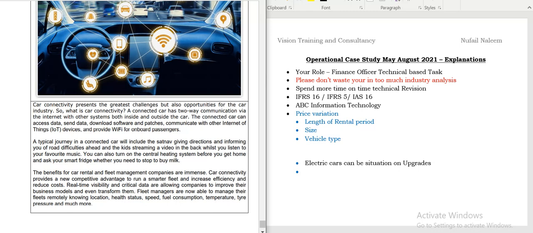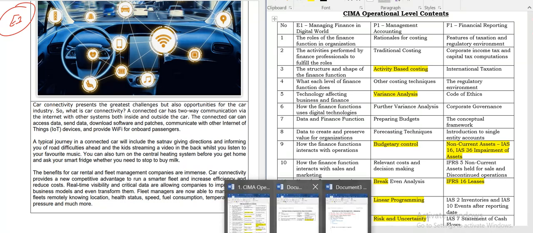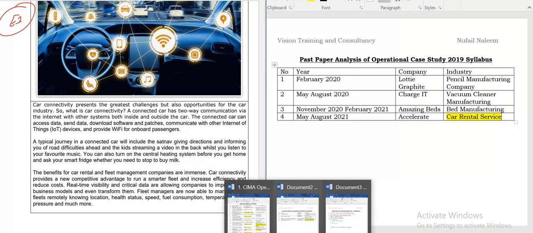So it is E1, students. Now students, I want to guide you on one thing. Again, I'm repeating this, students. I'm just showing this once again before we do the conclusion. Please go through all these topics, students. I'm recommending you, because in this paper you can easily score a lot of marks, provided that you are technically strong, and go through the past papers as well.